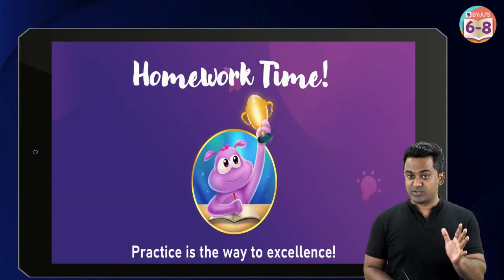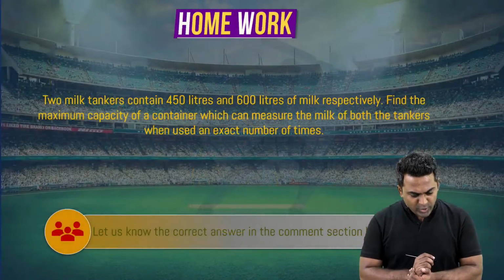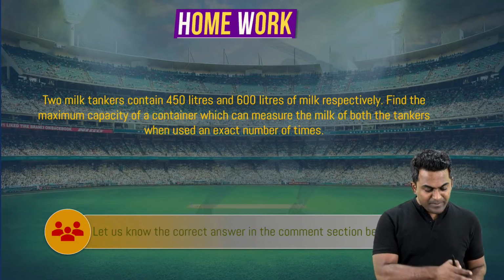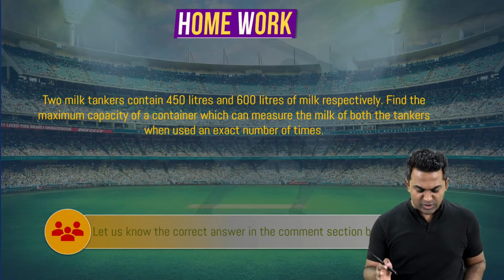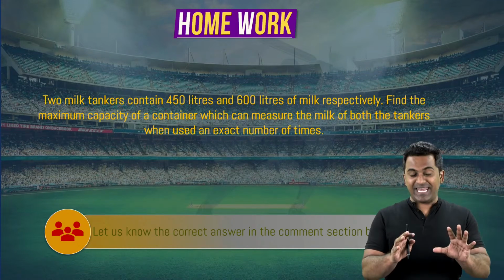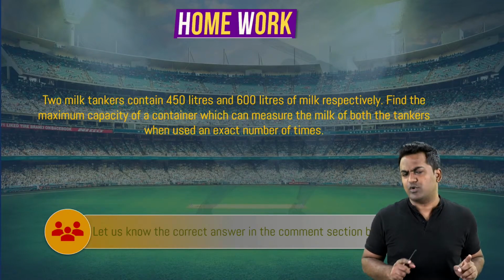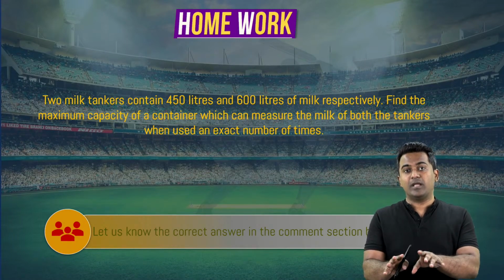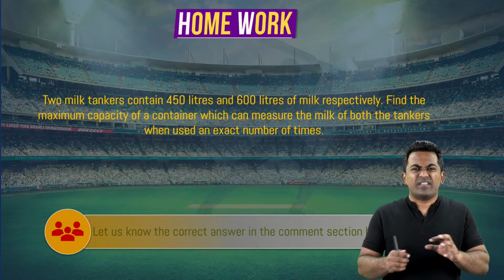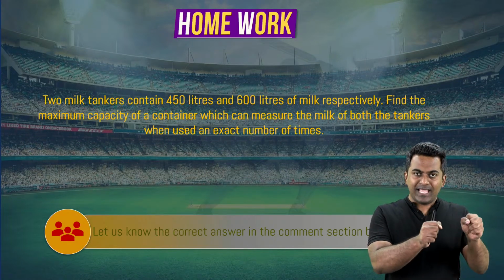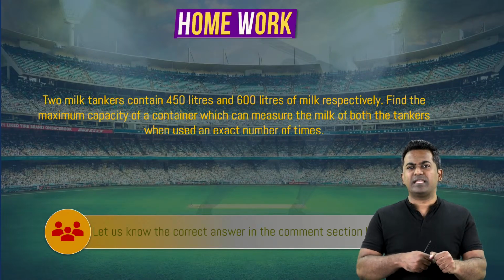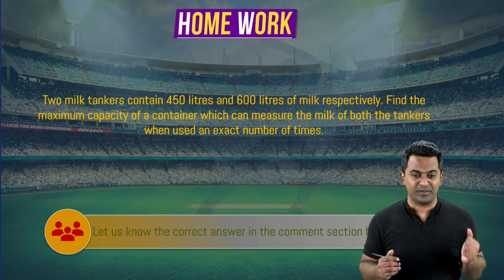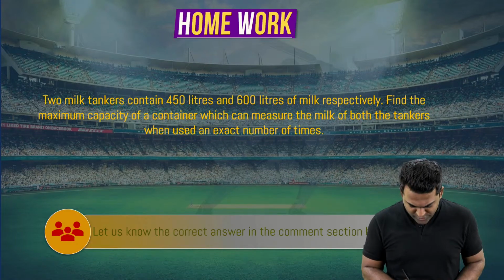And lastly, guys, this is going to be the homework. Okay, 2 milk tankers contain 450 liters, 600 liters of milk. Find the maximum capacity of a container which can measure the milk of both the tankers when using an exact number of times. So you simply have to decide if this is going to revolve around HCF or LCM. The hint that I can give you here is whenever there is division going on, highest common factor. Whenever there is a process which keeps multiplying itself, it is going to be the lowest common multiple. That's it. So you can try this homework question, let us know.